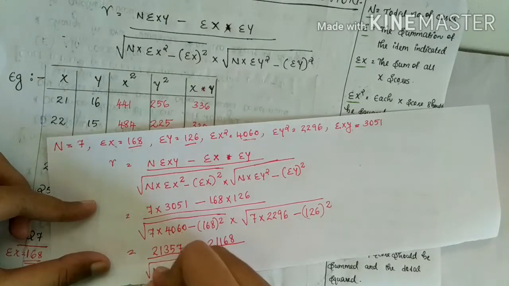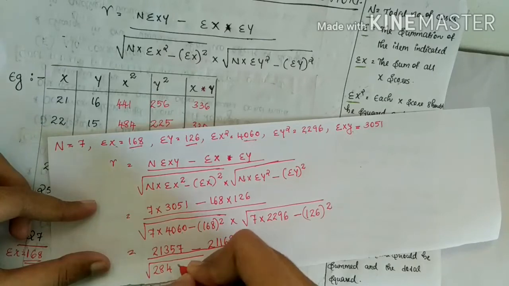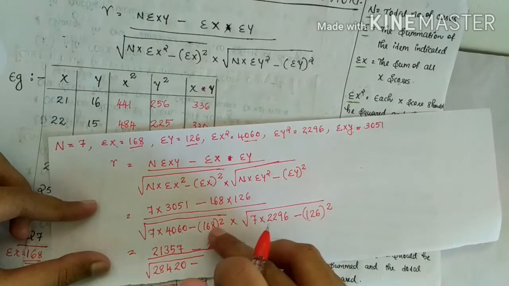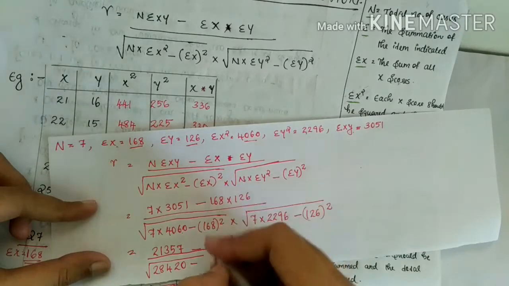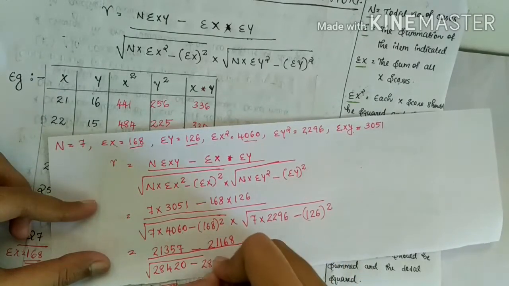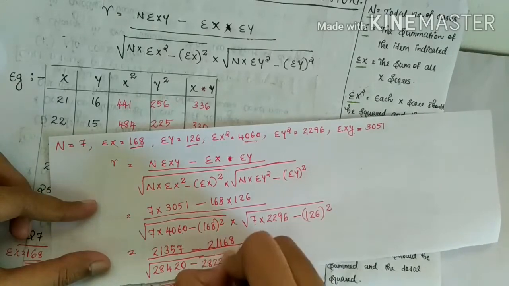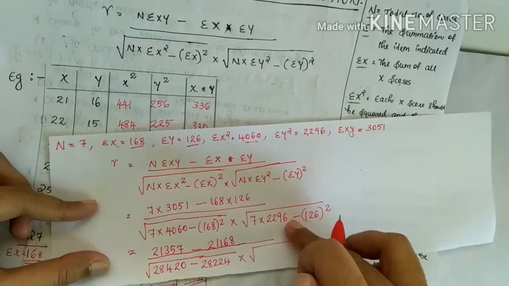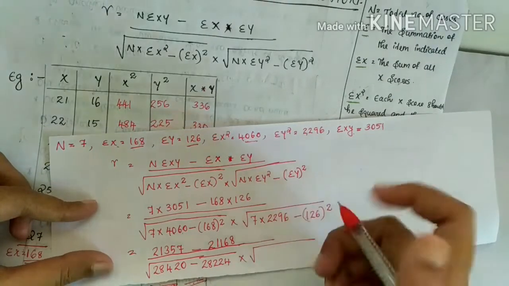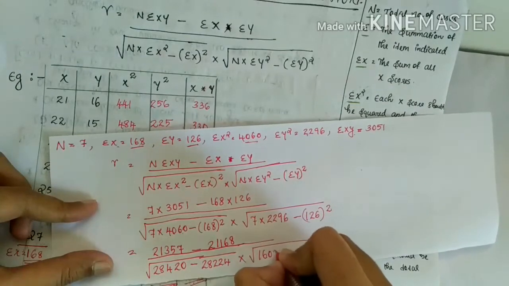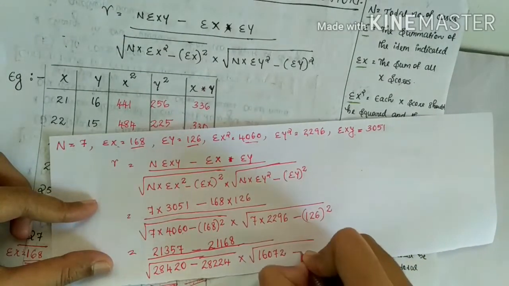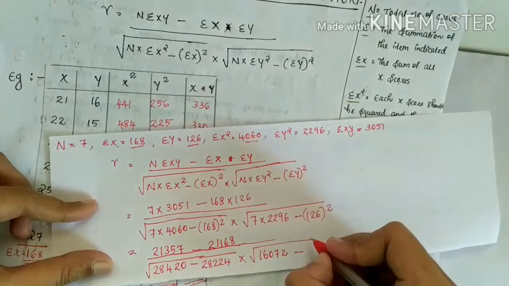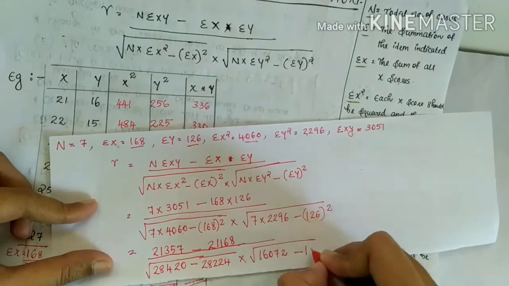The answer is 28,420 minus 168 square, 168 into 168. The answer is 28,224, into root of 7 into 2296. The answer is 16,072 minus 126 into 126. The answer is 15,876.